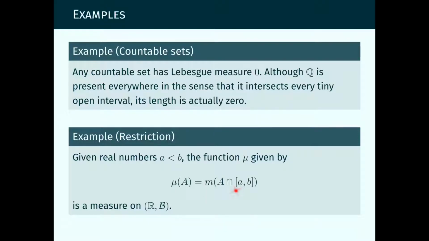Another very important measure is when we restrict the Lebesgue measure to an interval. We restrict the Lebesgue measure to an interval by assigning to every Borel set of the real line just the measure of the part of that set that overlaps with this interval AB. So we can consider this restriction. Mu is the restriction of the Lebesgue measure M to the interval AB.